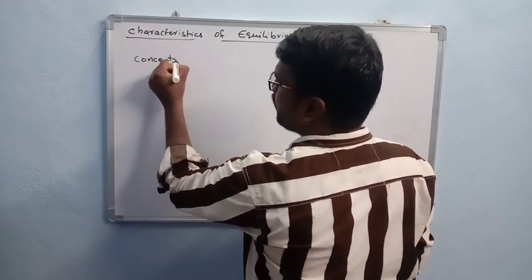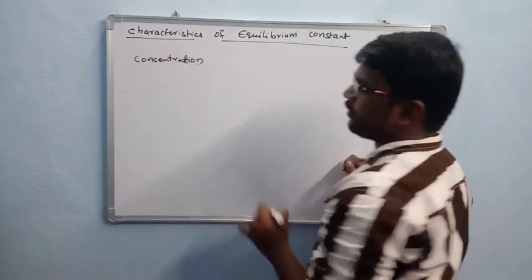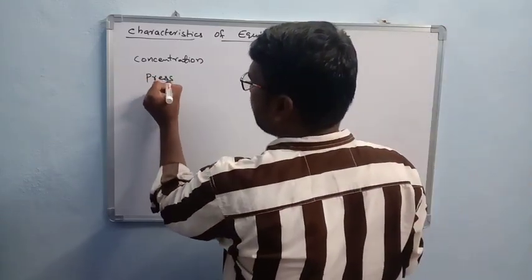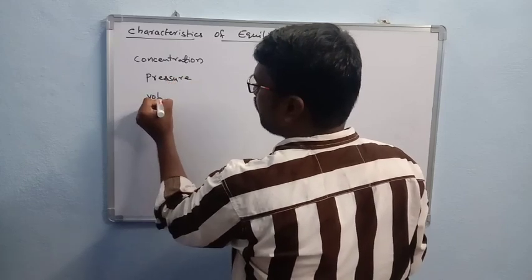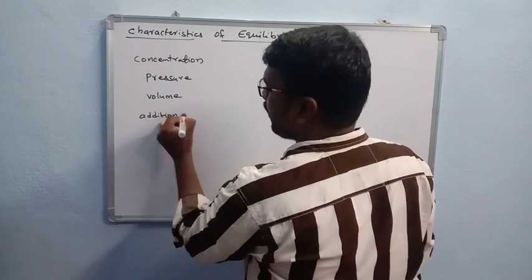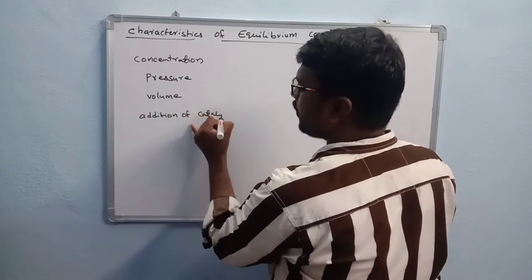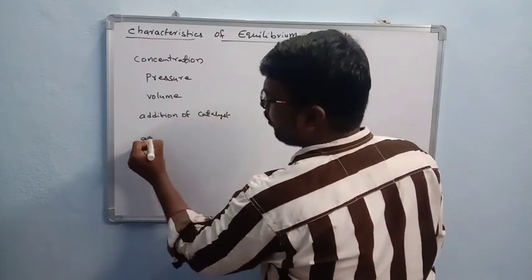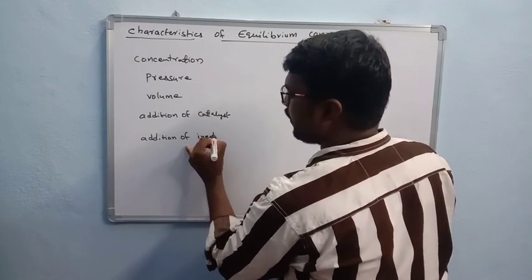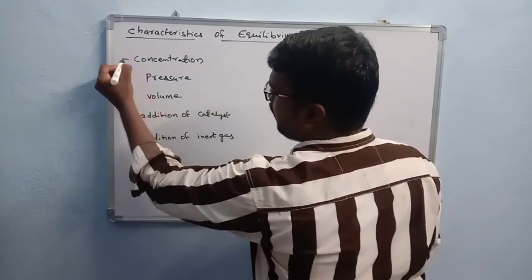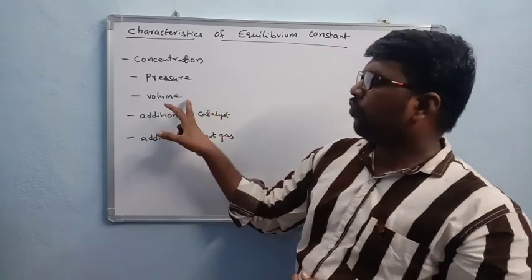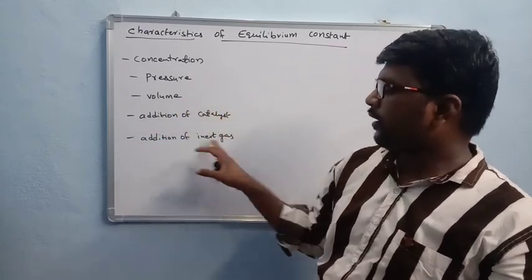Concentration. Okay. Here we take concentration of reactants or products, pressure, volume, addition of catalyst, and next one is addition of inert gas. Okay, so these are the conditions I take here. You see all of you. So concentration, pressure, volume, addition of catalyst, or addition of inert gas.